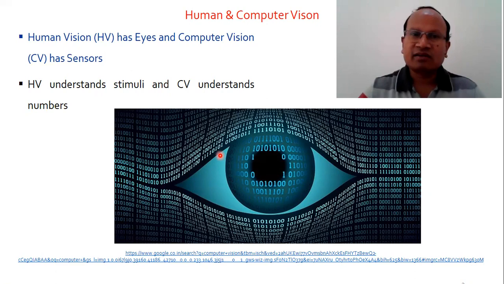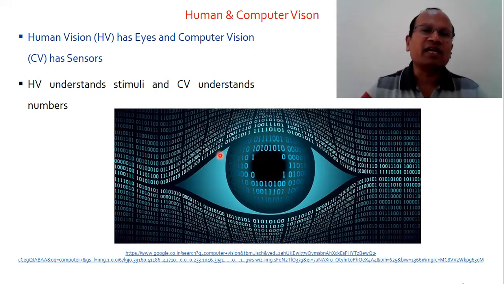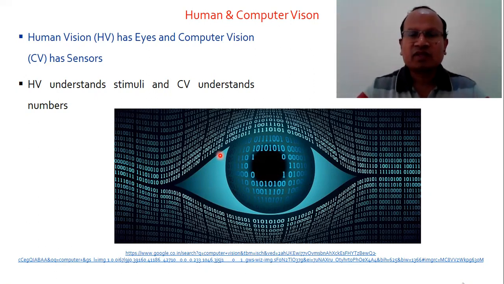In this lecture, we will not go into depth in understanding or analysis of computer vision. This lecture aims to present only an overview: what computer vision is, what the areas are where computer vision is very important, and how computer vision is essential in modern applications of science, engineering, and technology.